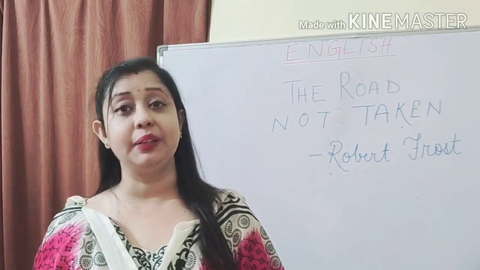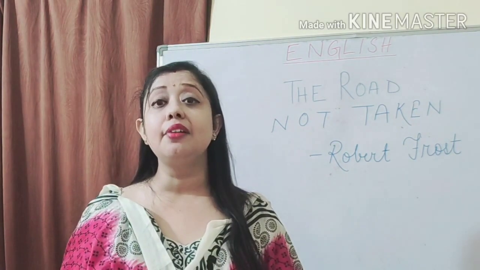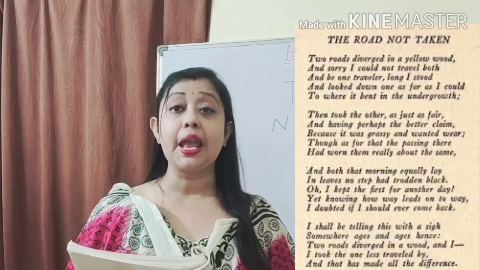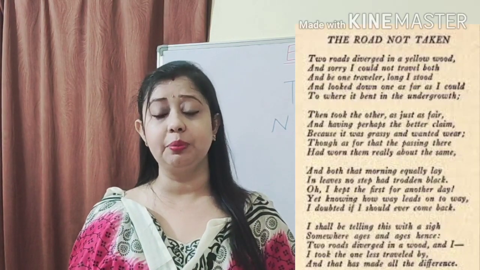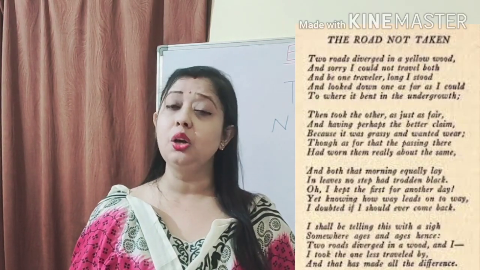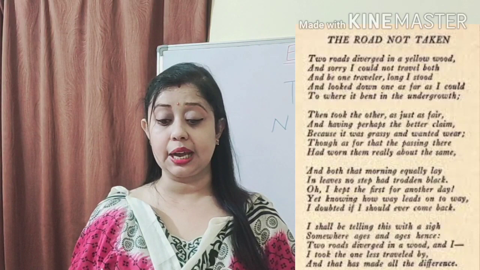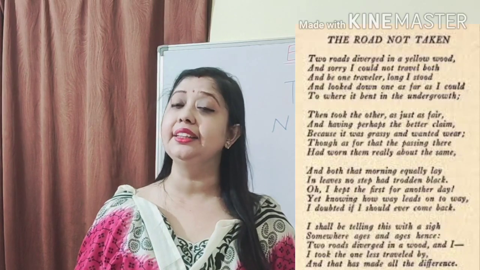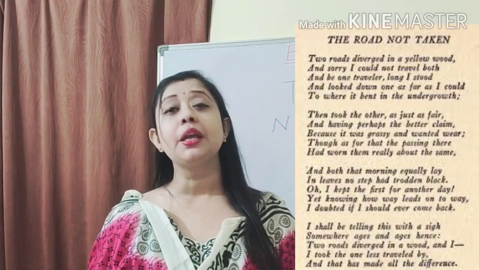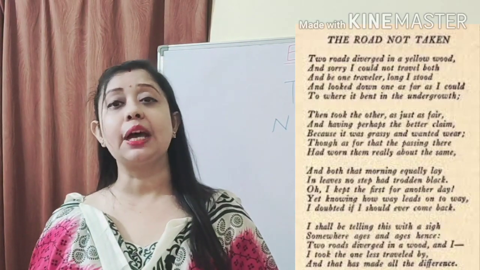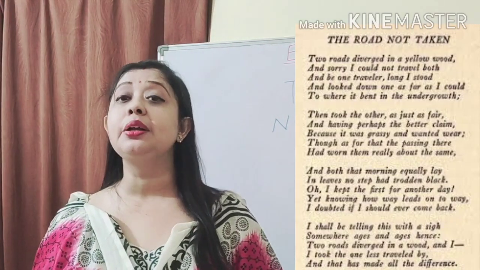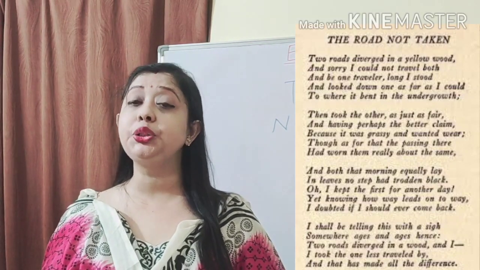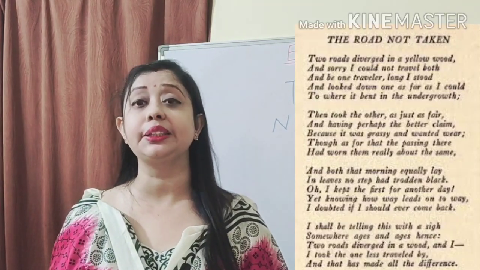So now let's begin. I shall first read the first stanza of the poem. Two roads diverged in a yellow wood, and sorry I could not travel both, and be one traveller, long I stood, and looked down one as far as I could, to where it bent in the undergrowth. So the poet, one day, went out and was walking when suddenly he came to a point where he saw that there were two roads which diverged into two directions.